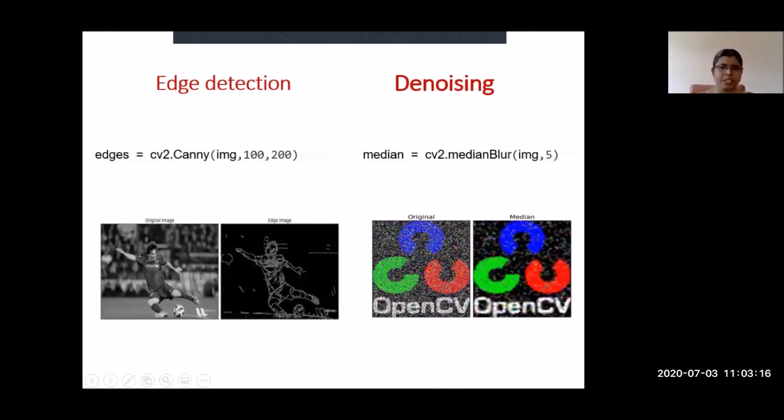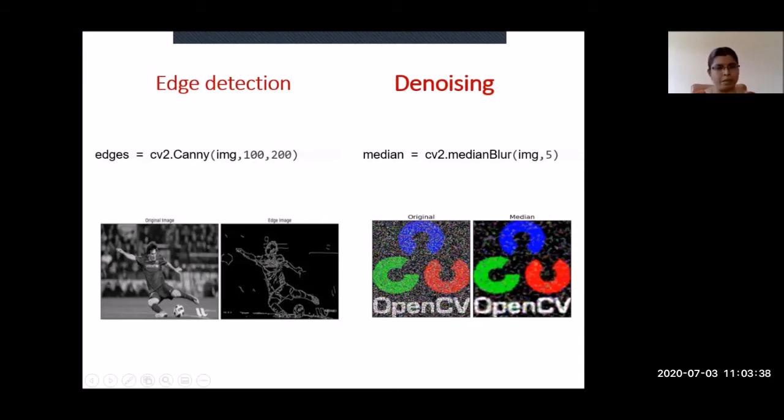Then edge detection and denoising. This is also a common image processing operation. What is edge detection? There are many edge detection operators: Prewitt, Sobel, Roberts, Canny, and many more. But Canny is the famous one for edge detection. So here I have chosen Canny edge detection.